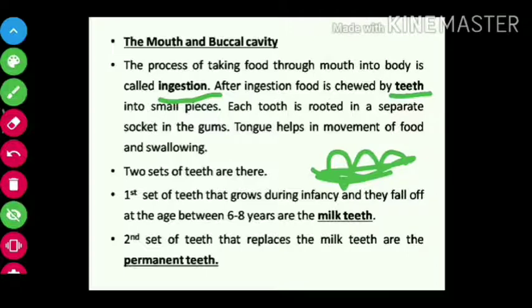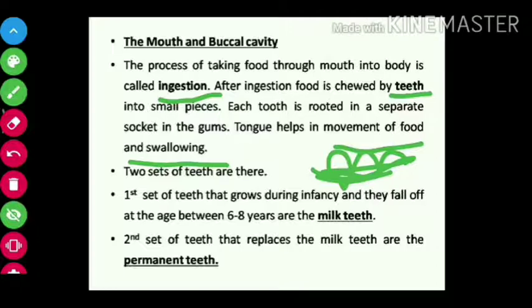But there is also the tongue, which helps in movement of food and swallowing. After biting the food and making it into small pieces, the tongue helps in moving the food here and there, and it helps in swallowing.